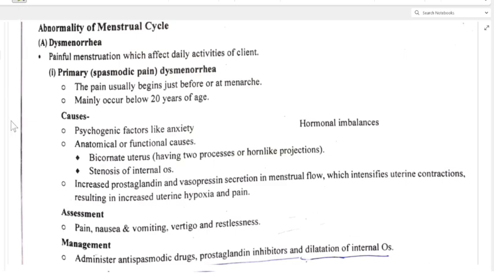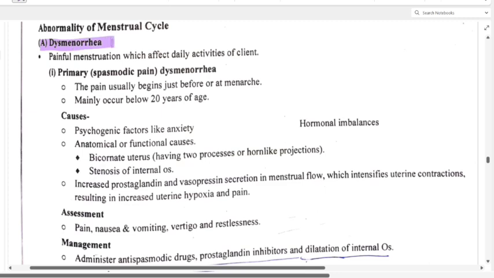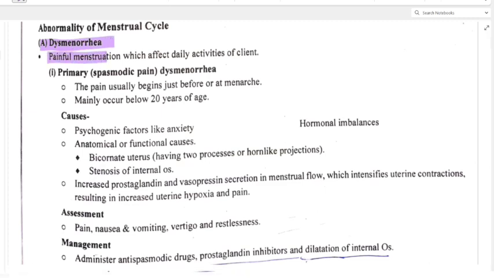So let's see. Yeah, first one is dysmenorrhea. What is that? Painful menstruation which affects daily activities of the client. First one is primary spasmodic pain or dysmenorrhea. The pain usually begins just before or at menarche. Mainly occurs below 20 years of age. So what is dysmenorrhea? That is painful menstruation which affects daily activities of the client. Primary, that is spasmodic dysmenorrhea, it is called, okay.